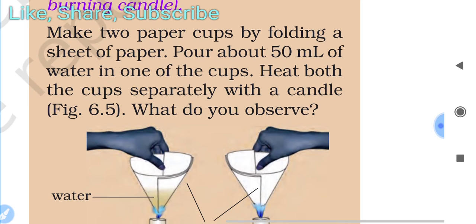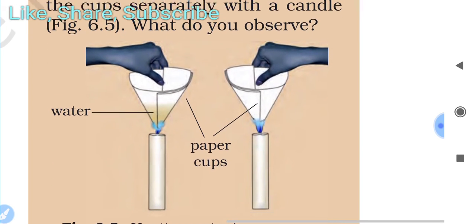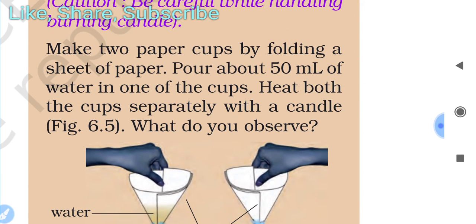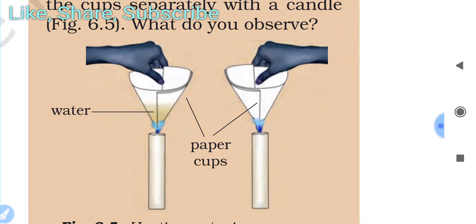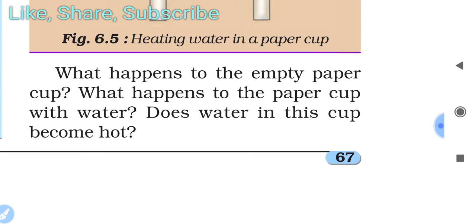You have to make two paper cups by folding a sheet of paper. Pour about 50 ml of water in one of the cups. Heat both the cups separately with a candle. What do you observe? In one cup you have to add water also. So what happens to the empty paper cup? What happens to the paper cup with water? Does water in the cup become hot?